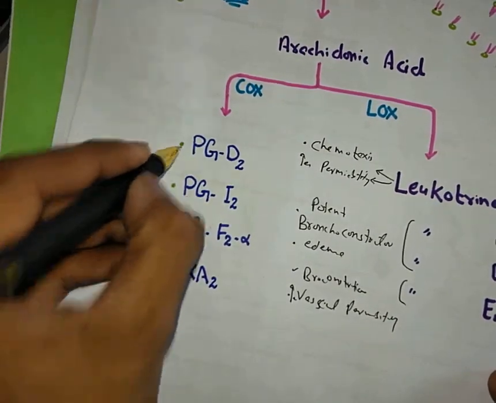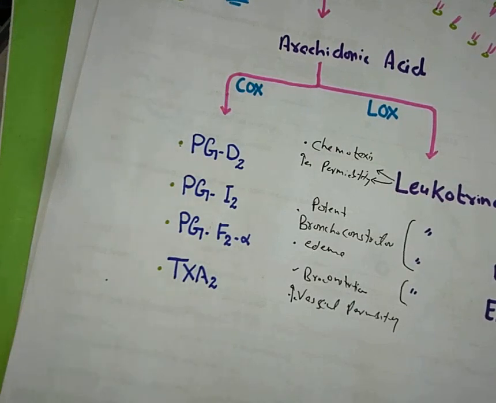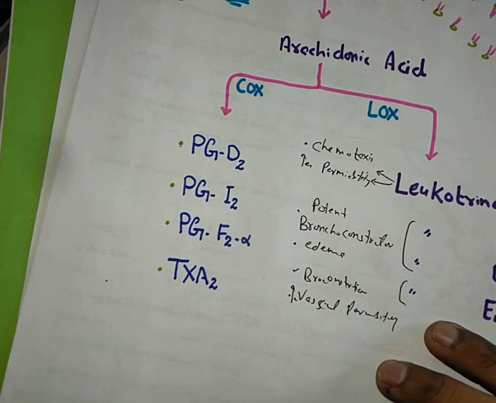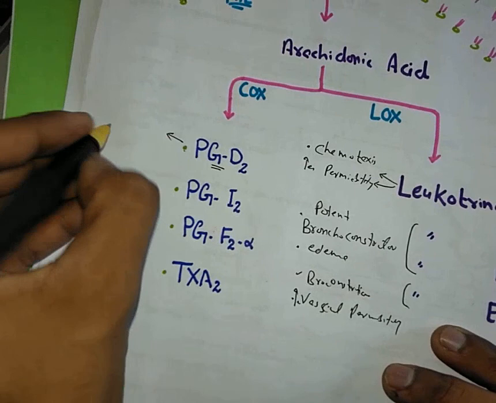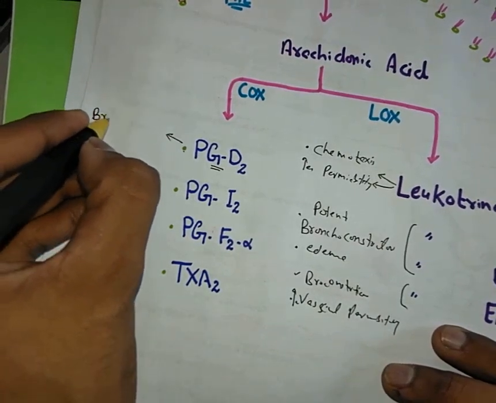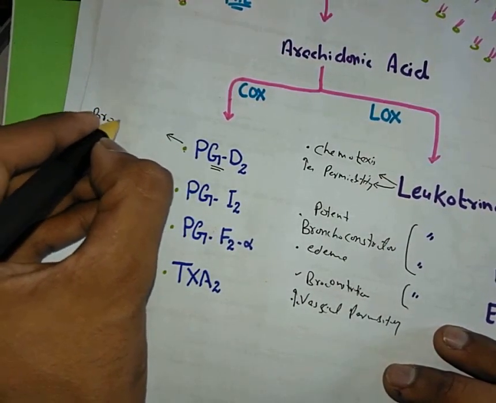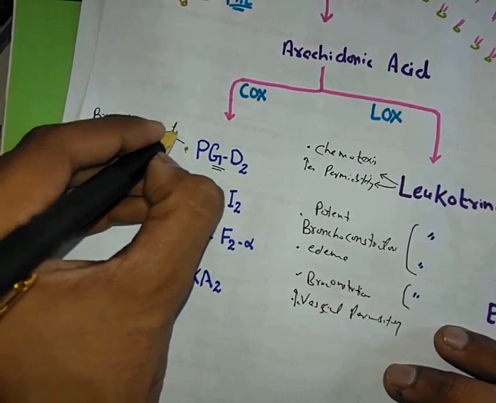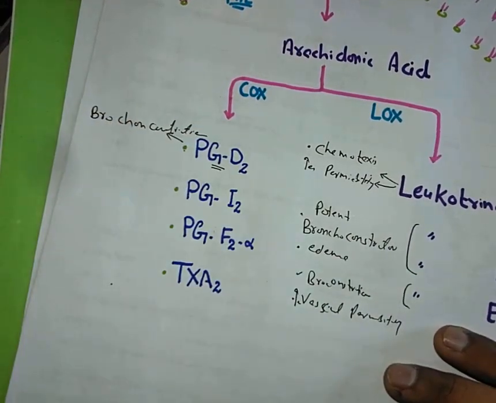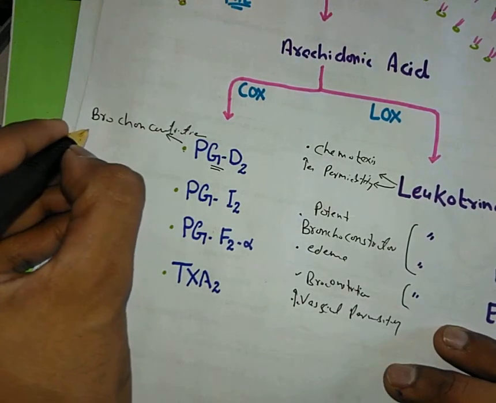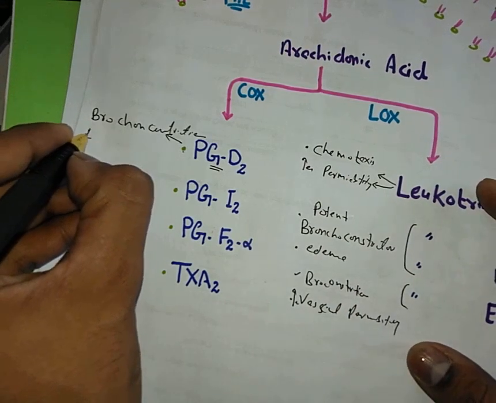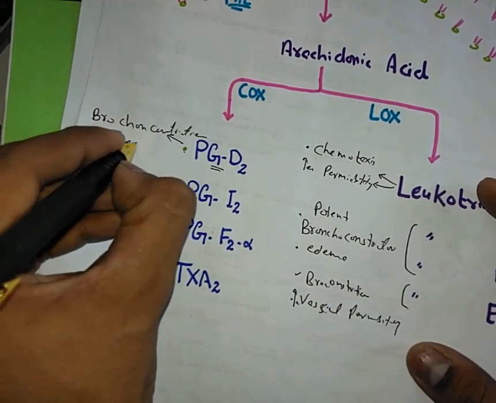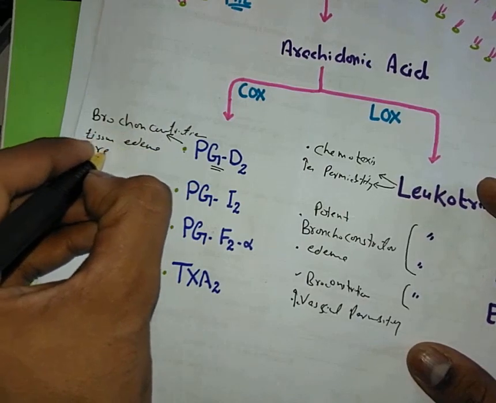Similarly, prostaglandin D2, prostaglandin I2, F2 and thromboxane A2 will also be formed. Prostaglandin D2 is mainly released from the mast cell and has bronchoconstrictive activity. It can also cause vasodilation, so it will cause redness and tissue edema.